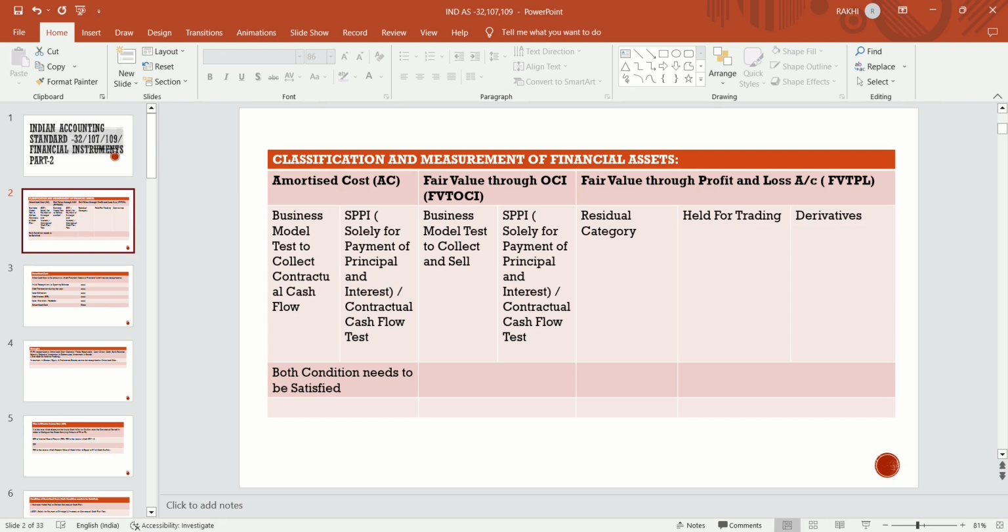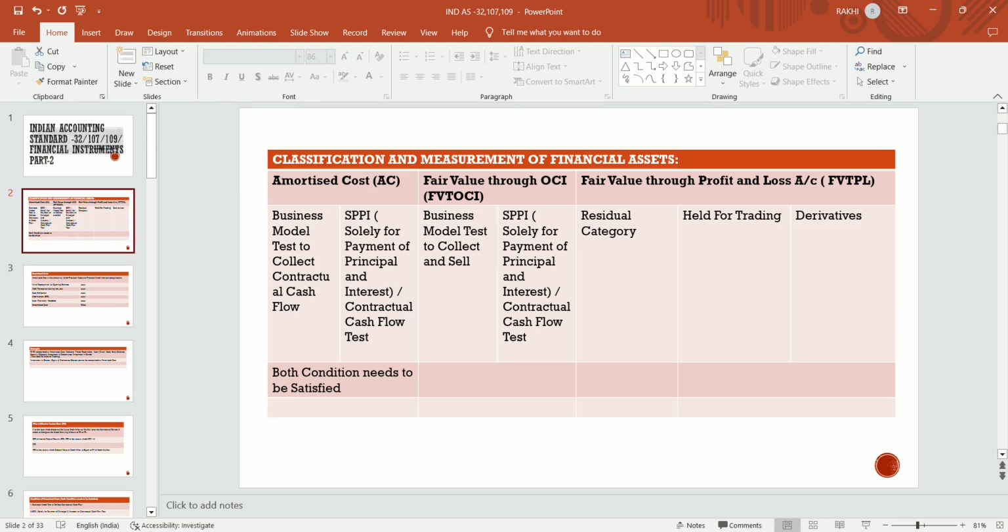If you are investing in any asset at a 0% rate of interest also, that also satisfies the SPPI condition. And also the assets are not linked with the market, means they are not linked with indexes like consumer price index, commodity index, any share price index.